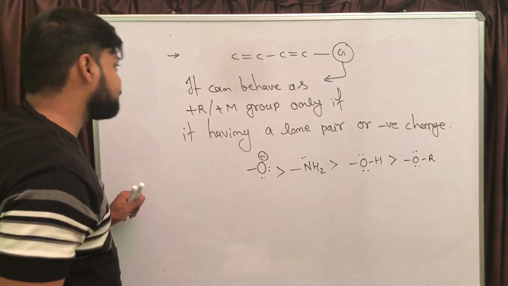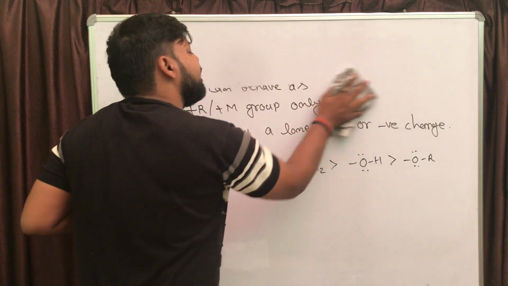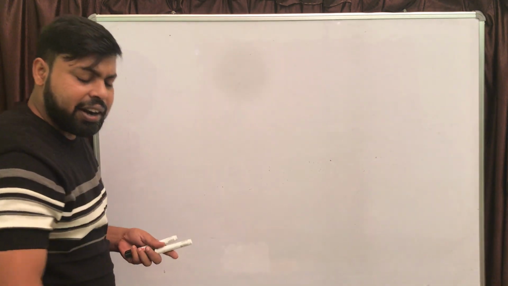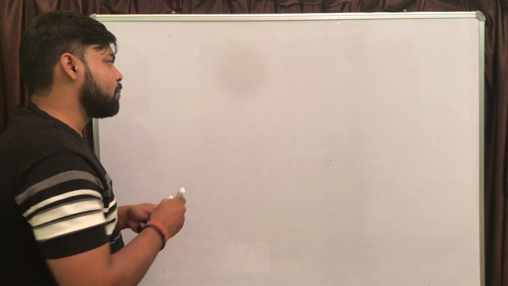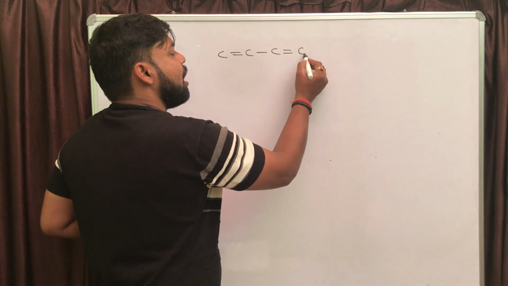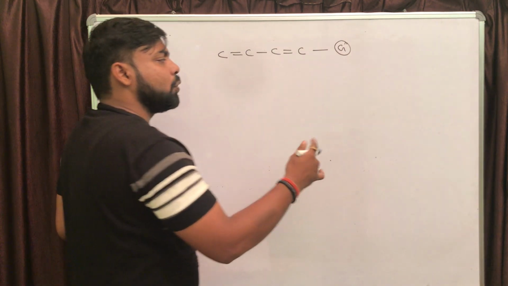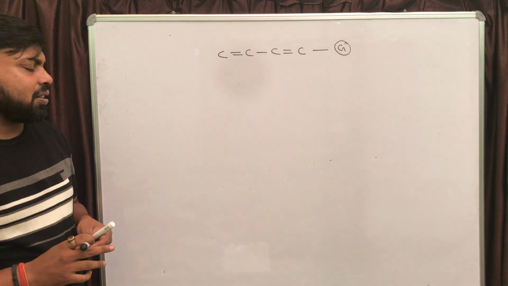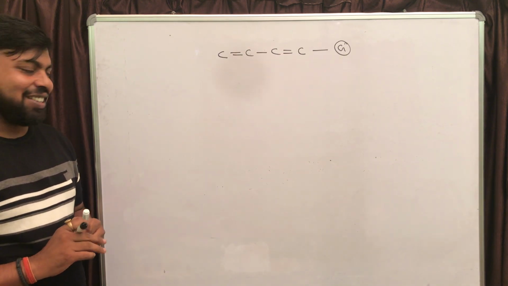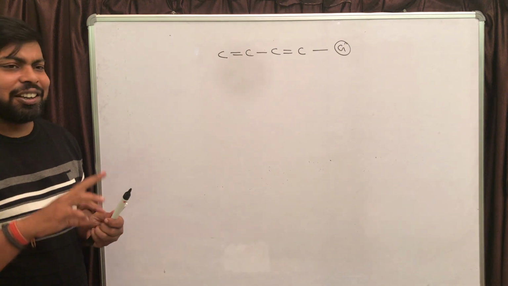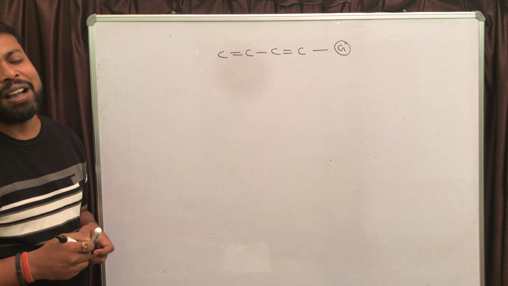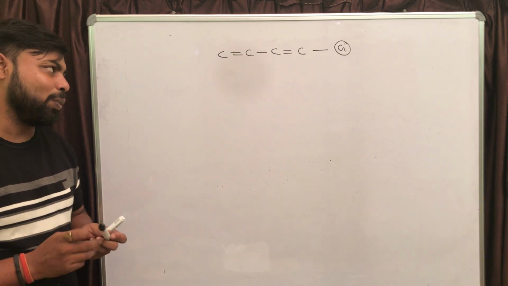Now the next one, how to identify minus R or minus M group, right? Let's say I have a conjugated system again, and you are attaching a group which is going to show minus R or minus M effect. There are two conditions on group G. If either of these two conditions is satisfied, then group G is going to behave as a minus R or minus M group.